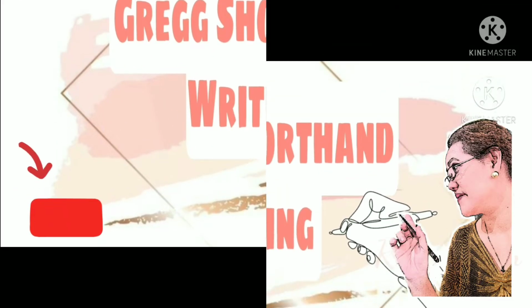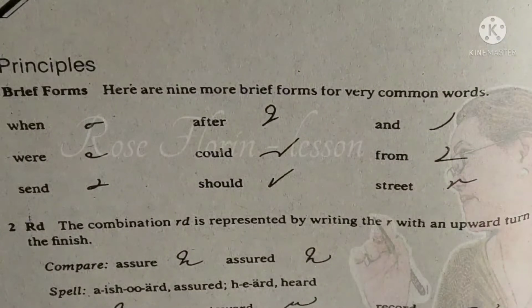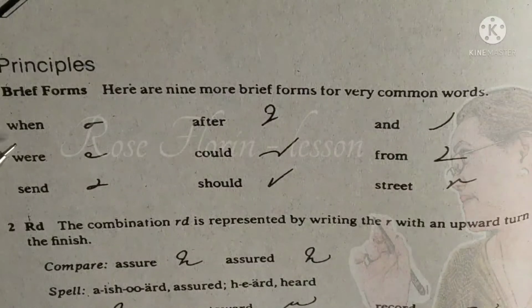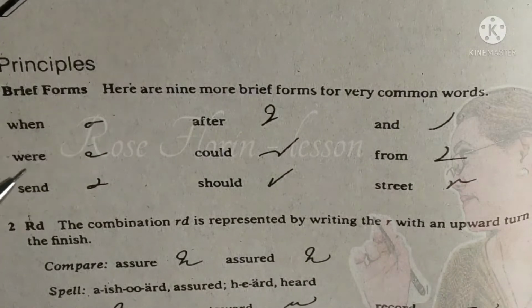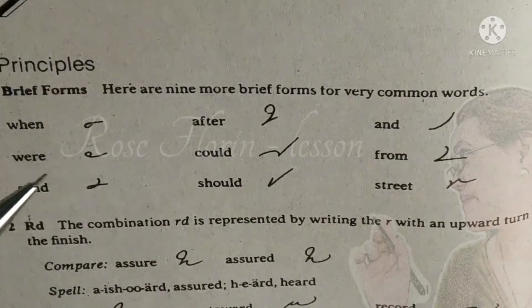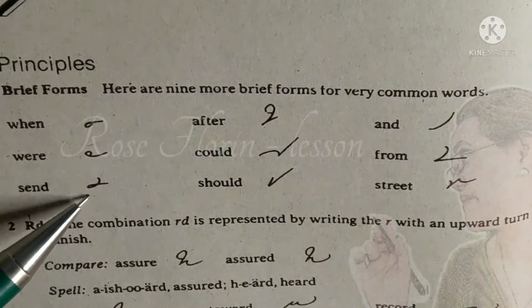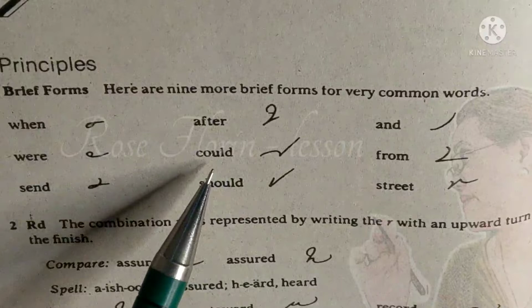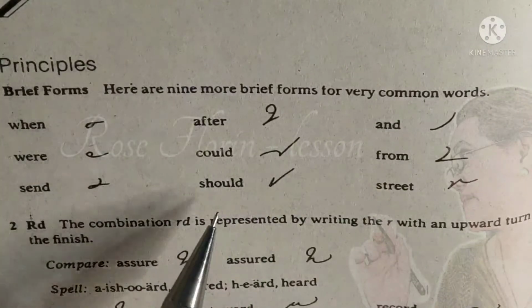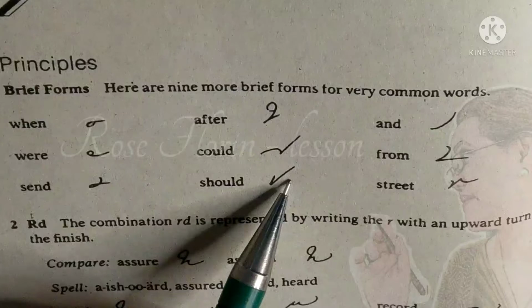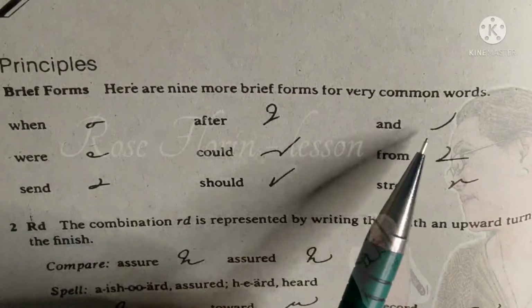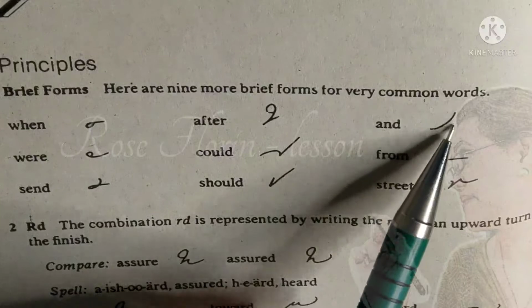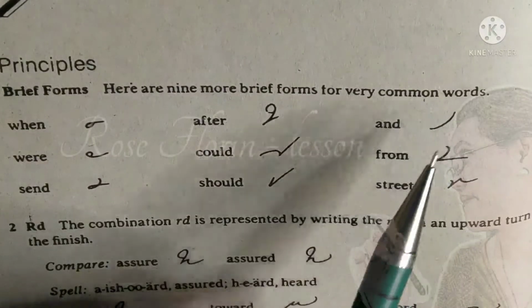Lesson 11. It is composed of 9 brief forms. So we will start from when. En, where, er, send, sen, after, aft, could, kd, should, ish, d, and it is the combination of n and d without angle.